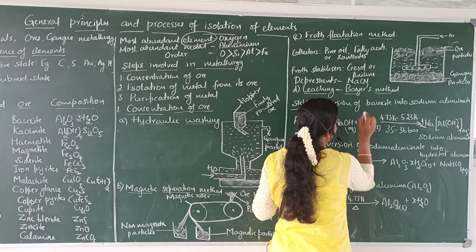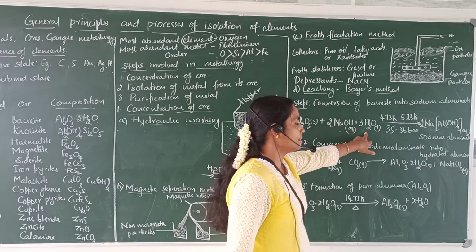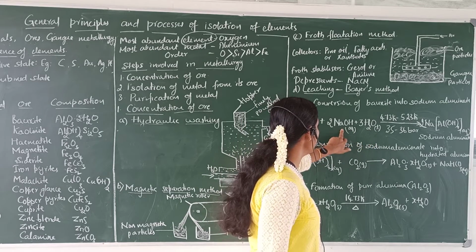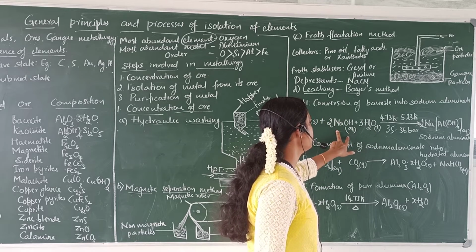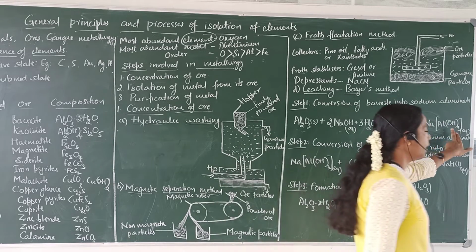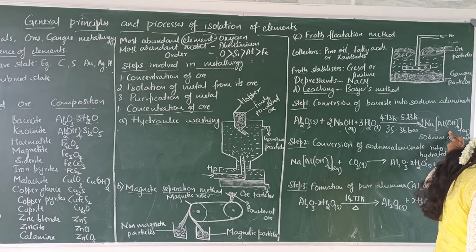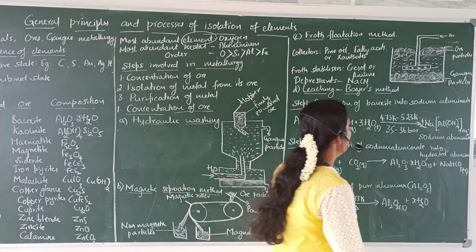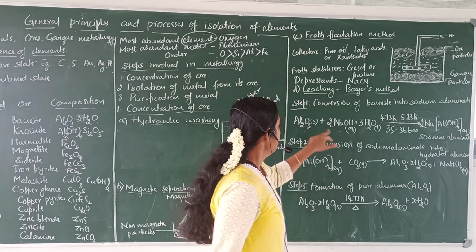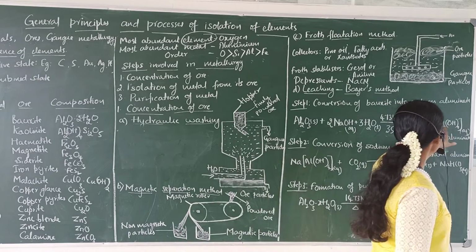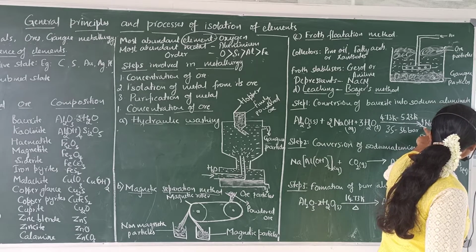If I write 3 here, along with water there are 6 hydrogen atoms and 2 hydrogen atoms are there along with sodium hydroxide. Totally 8 hydrogen atoms on the left hand side and 8 hydrogen atoms on the right hand side, and it is balanced. Now we will see whether the number of oxygen atoms is balanced. The number of oxygen atoms present on the right hand side is 4 twos are 8.